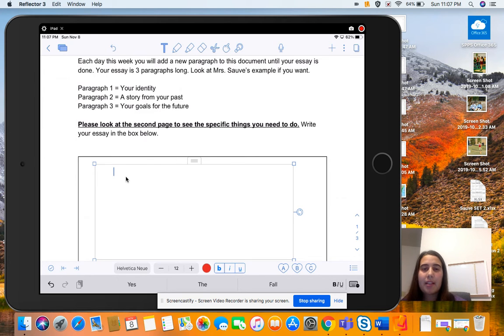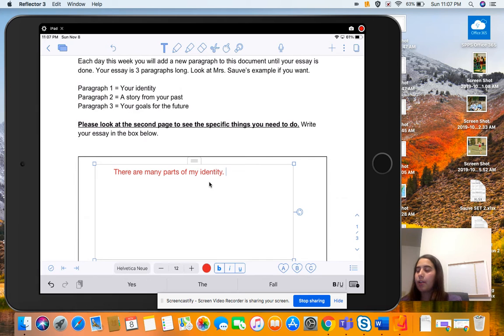So remember, a topic sentence tells your reader what your paragraph is about. What is paragraph 1 about? You're writing about your identity. So what is a topic sentence about your identity? Well, everyone could write a topic sentence like this: there are many parts of my identity. So this would be a great topic sentence. It's indented. You can see the space. And then it tells me what you're going to write about. You're going to write about your identity.